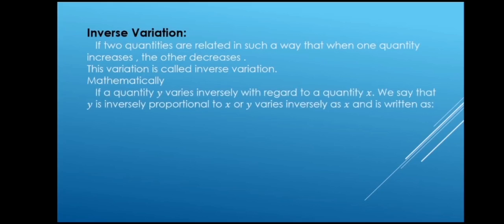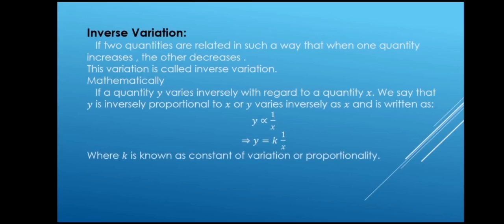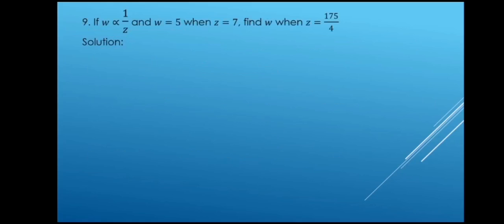Mathematically, if a quantity y varies inversely with regard to a quantity x, we say that y is inversely proportional to x, or y varies inversely as x, and is written as y is inversely proportional to x, and y is equal to k by x, where k is the constant of variation or proportionality.